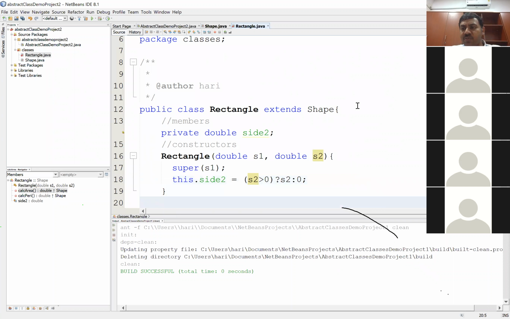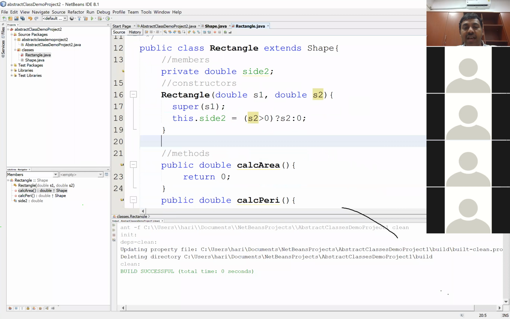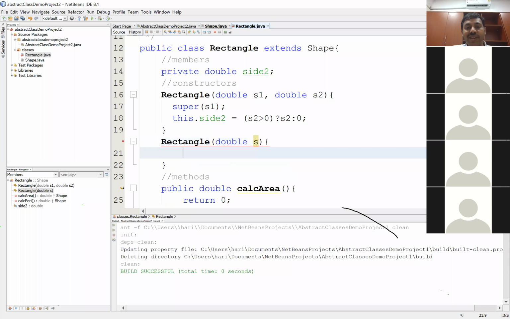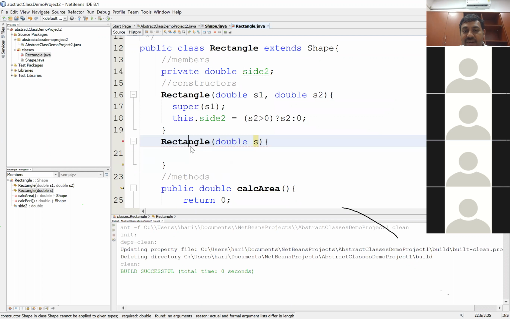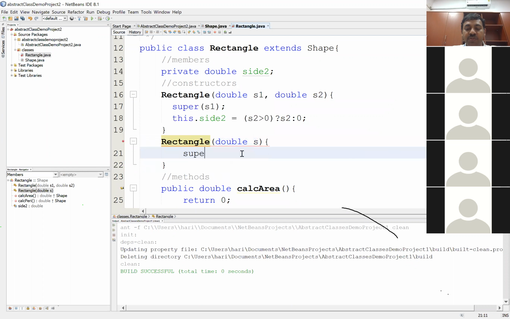Now I'll not leave it with one single constructor. I will have one more constructor written here. Rectangle double S. This is to accommodate the square shapes. Again, it is giving me an error. What is the error? It says I cannot simply write this because by default, the first statement inside this would be super of, unless and until I overwrite it with another super of statement. So this is not a valid constructor.